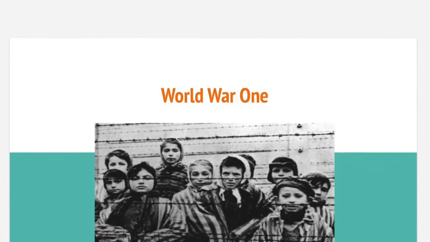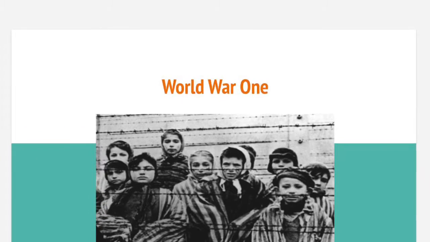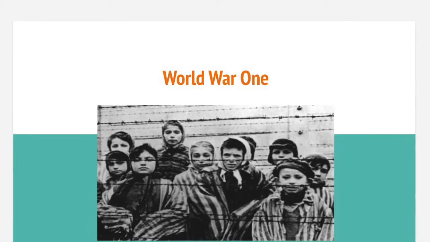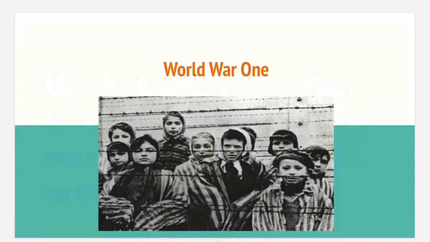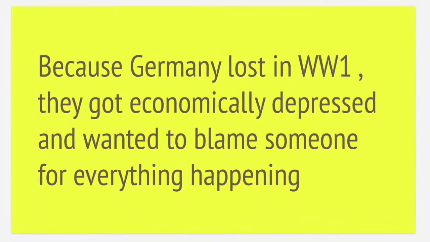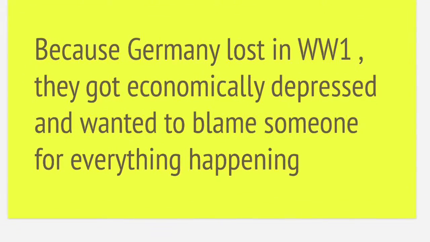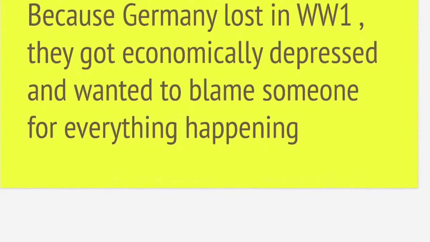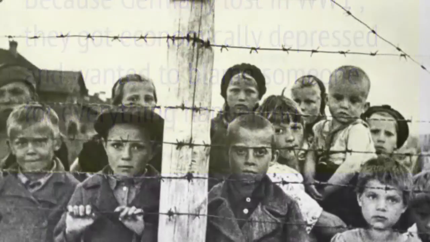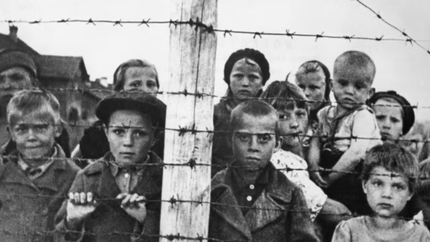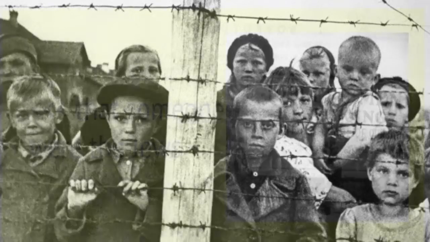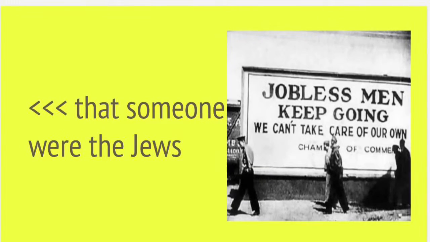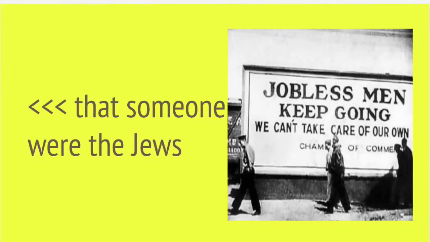World War I. Because Germany lost in World War I, they became economically depressed and wanted to blame someone for everything that was happening. So they decided to use the following people. These, as you can see, are children who were part of the concentration camps. That someone was the Jews, who they decided to blame for everything going on in their government and in Germany.